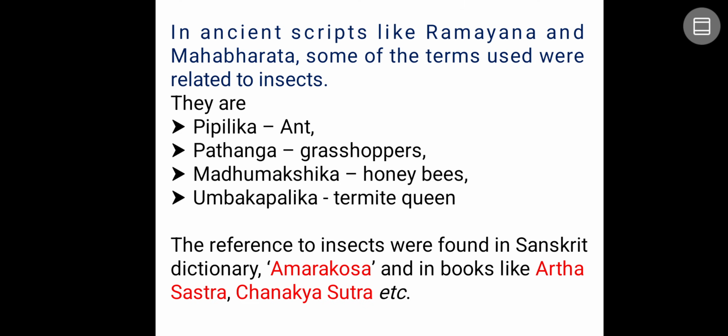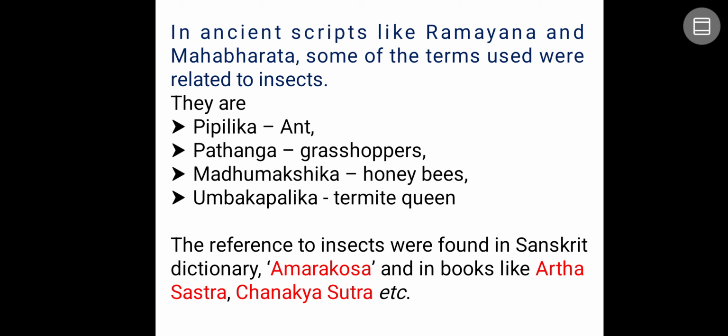Even in many of the scripts, like the Ramayana and Mahabharata, many terms were used about insects. Take the example of ants, which they used to call pipilika; grasshoppers they called patanga; honeybee they called madhumakshika; and the termite queen they called Umbakapalika. There are many other terms, like Bhramara, which were mentioned in the Ramayana, Mahabharata and olden scripts.